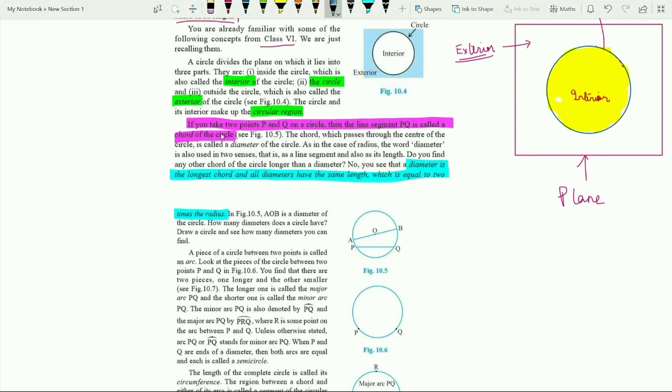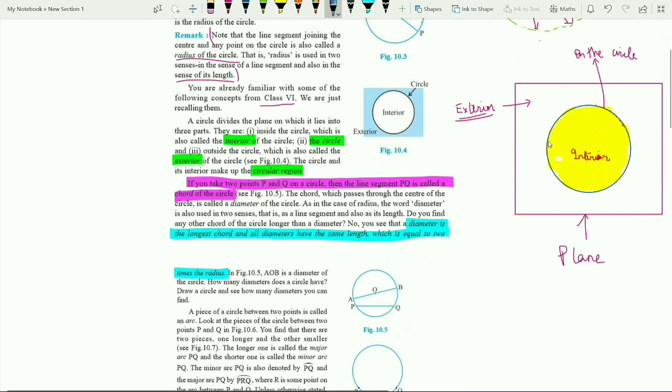Next, we will be talking about this: if we take two points P and Q on a circle, then the line segment joining PQ is called the chord of a circle. So if we consider any points on this circle, let's consider this point P and this point Q. When we join these two points, a line segment would form, and this line segment is better known as a chord.